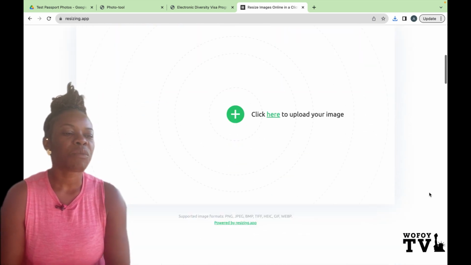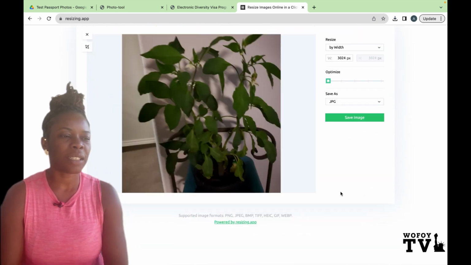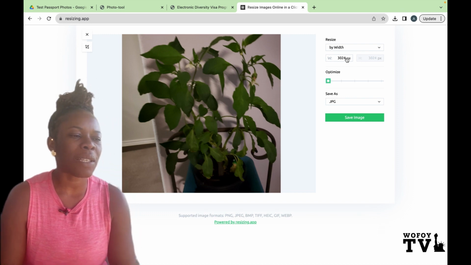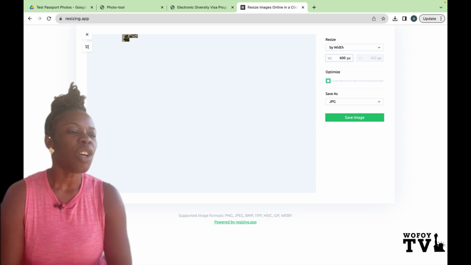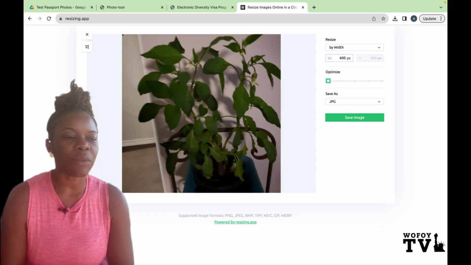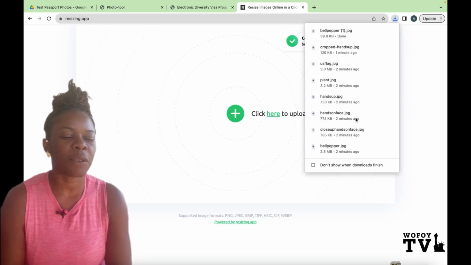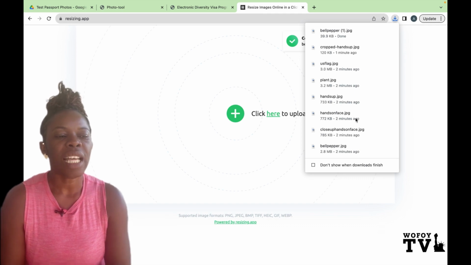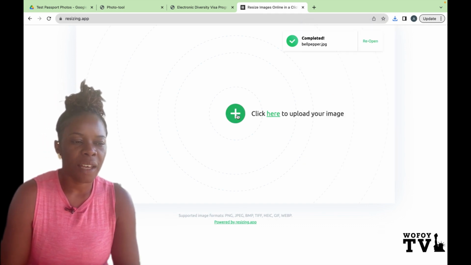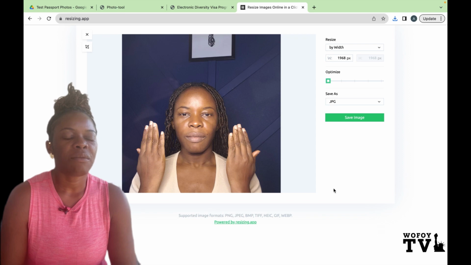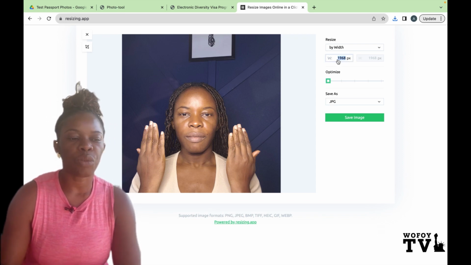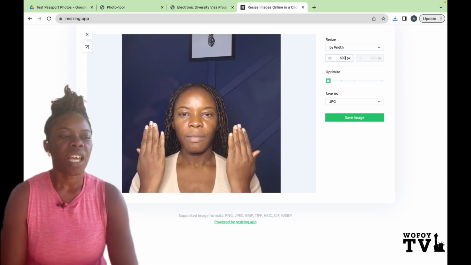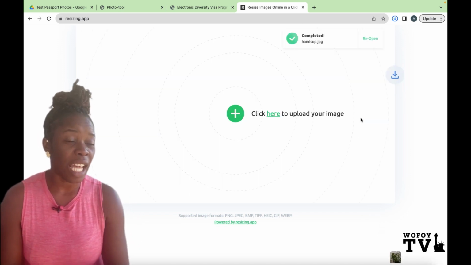Okay, all right, so I brought the plant photo. You can see that the pixel size is 3024 pixels. That's a whole lot. So I changed it to 600 pixels by 600 pixels, and then I downloaded it, and then I brought in the other pictures, the pictures that the system had originally refused to crop. And then I changed the dimensions.